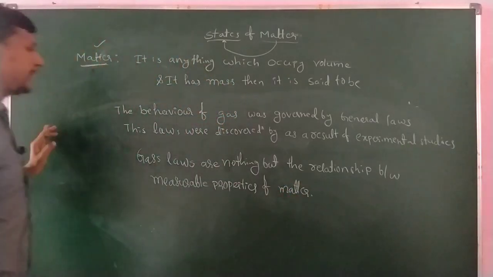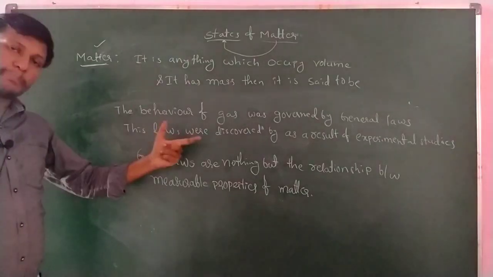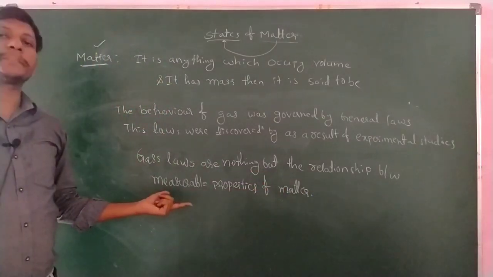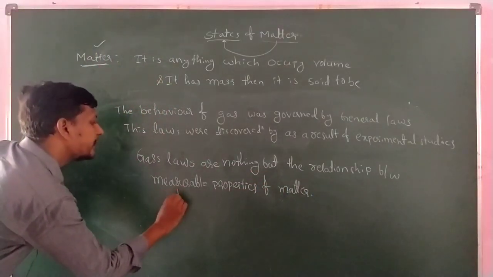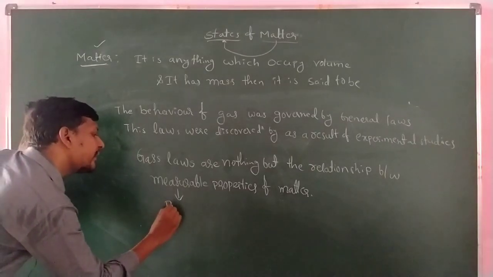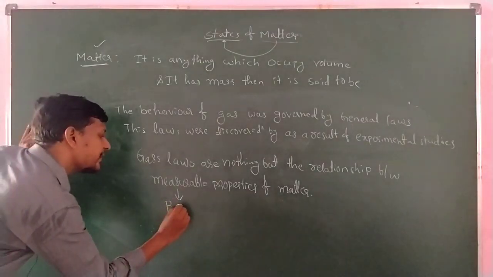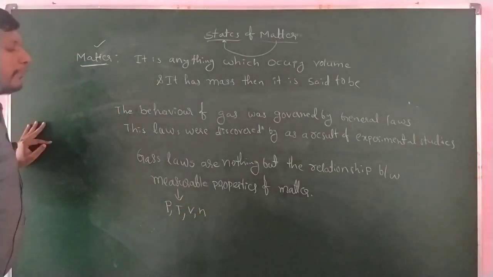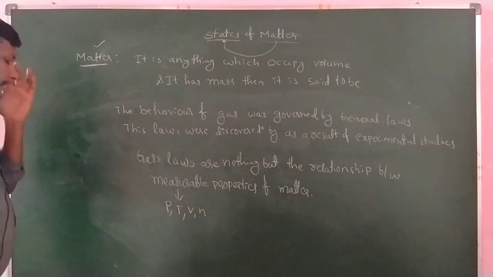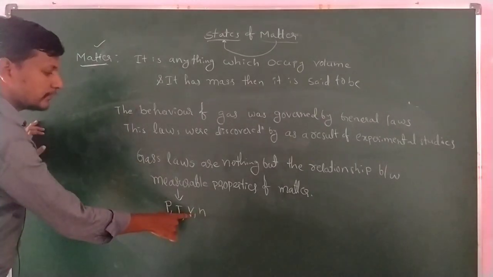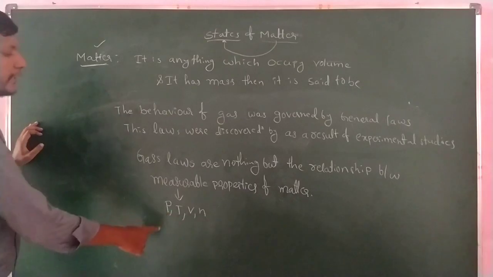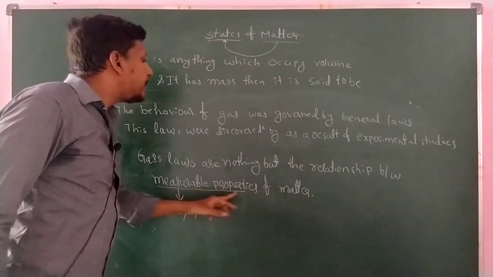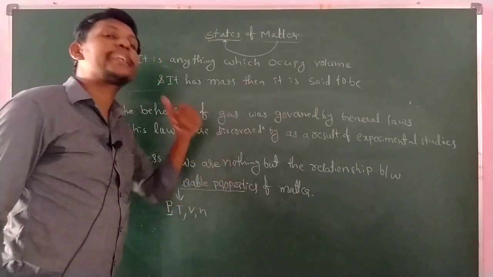The gas laws give the relationship between the measurable properties. Which measurable properties? Pressure P, temperature T, volume V, and amount of gas n, also considered as the number of moles. The relationship between these measurable properties describes the state of the matter.